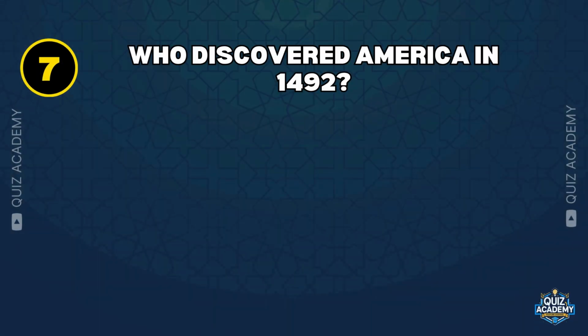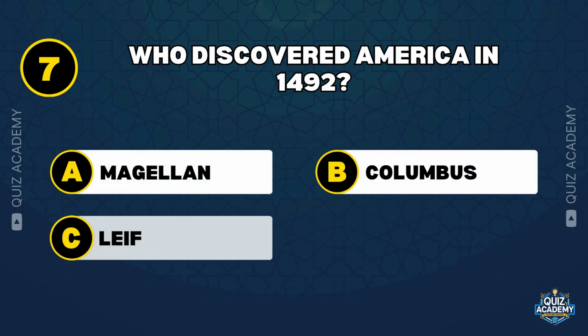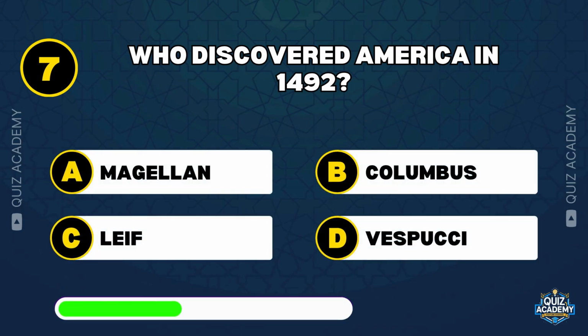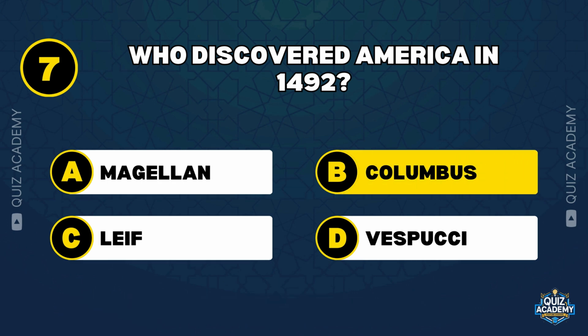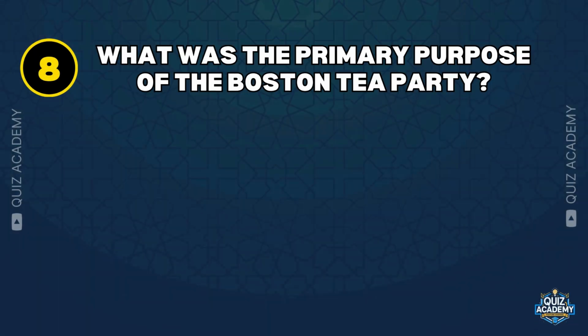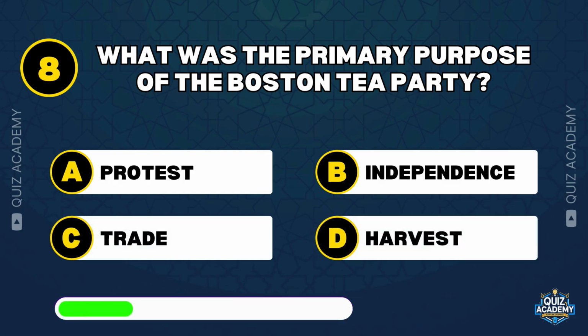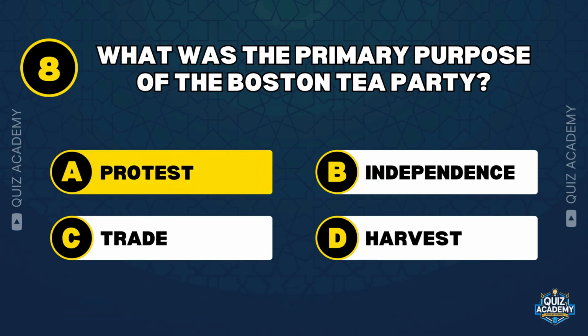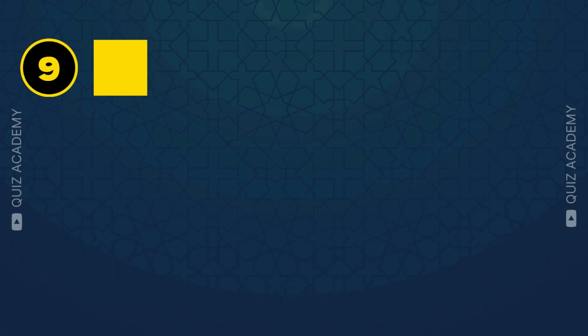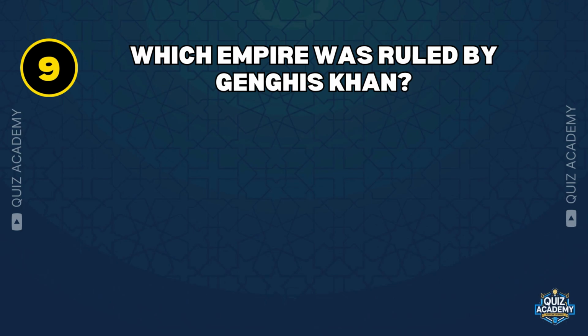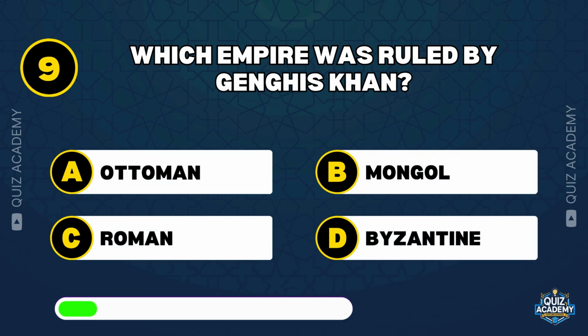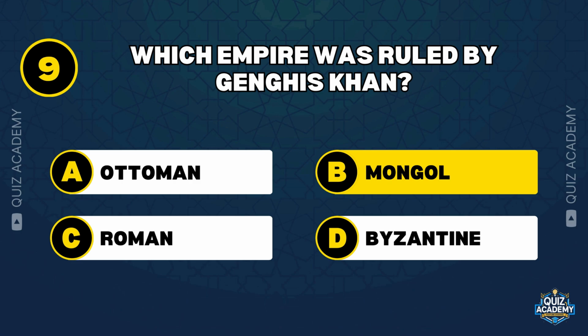Who discovered America in 1492? Columbus. What was the primary purpose of the Boston Tea Party? Protest. Which empire was ruled by Genghis Khan? Mongol.